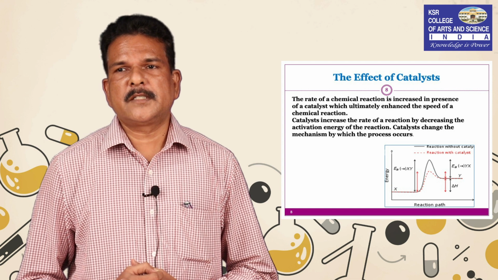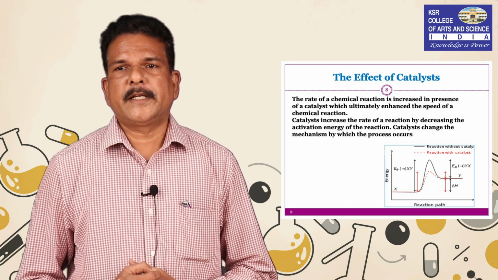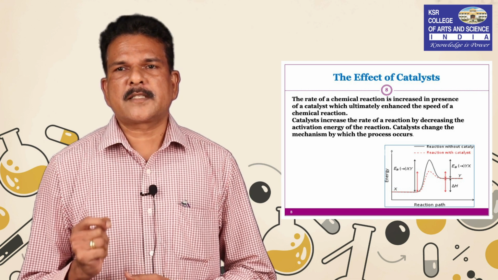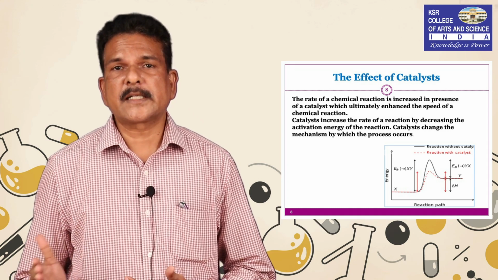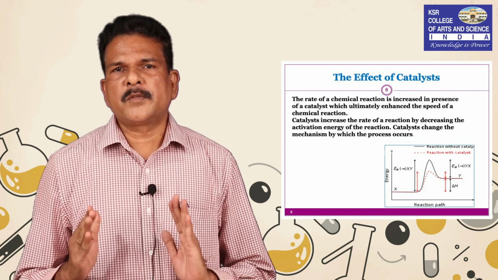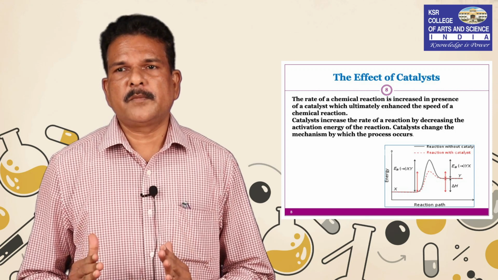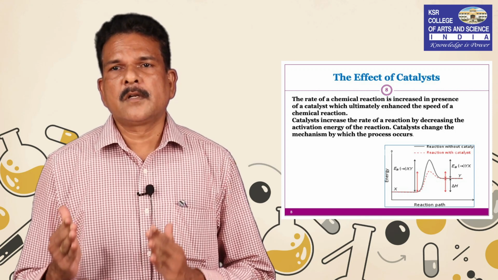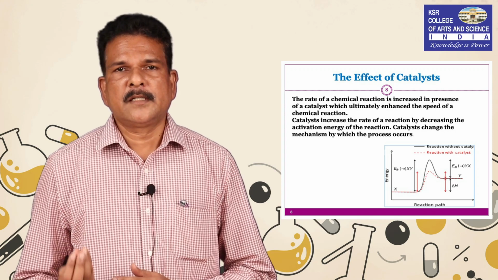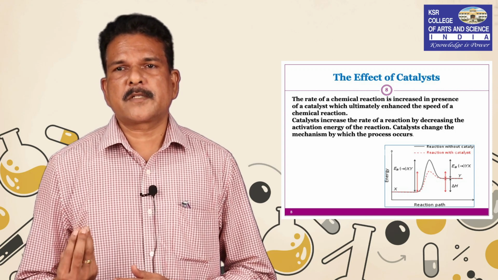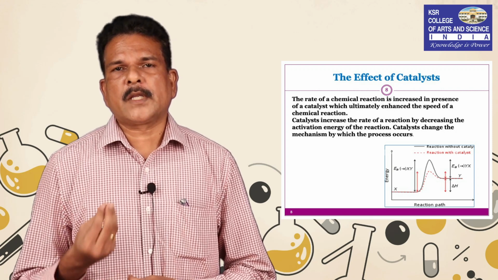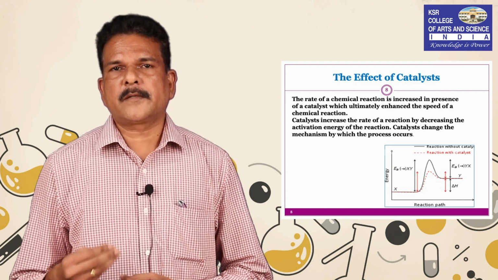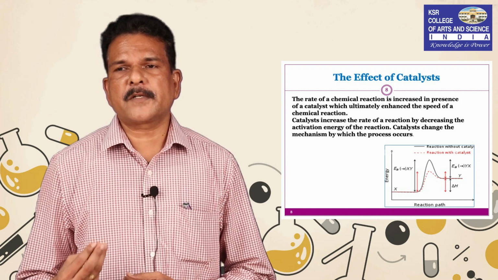We have seen in many cases, for example, the decomposition of potassium chloride, a small amount of manganese dioxide is enough to increase the rate of the reaction. So, in most cases, the rate of the reaction will be increased by the action of a catalyst. In few cases only, it will be decreased by the influence of the catalyst. So, by adding the catalyst, what will happen? The reaction will proceed in a different pathway.